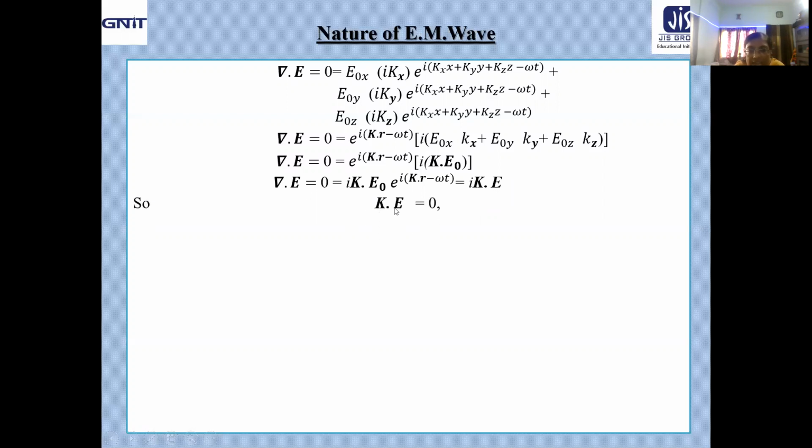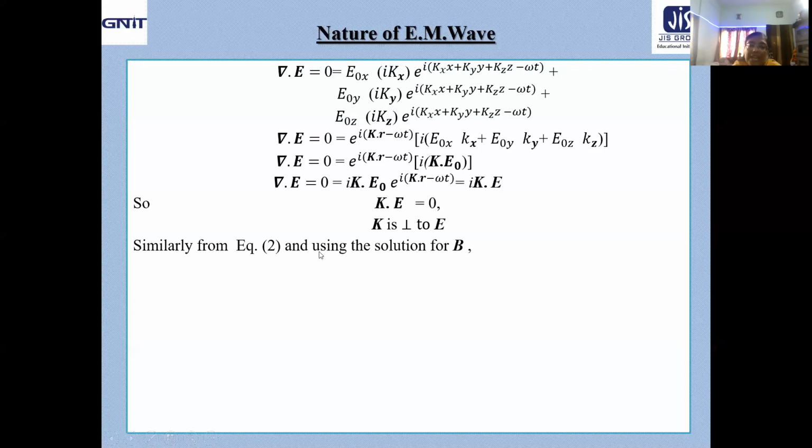That means k dot E equal to 0. So k is perpendicular to E. That means the propagation vector is perpendicular to the electric field. Similarly, from equation 2, that is del dot B equal to 0, and using the solution for B, that means B0 e to the power i(k dot r minus omega t).